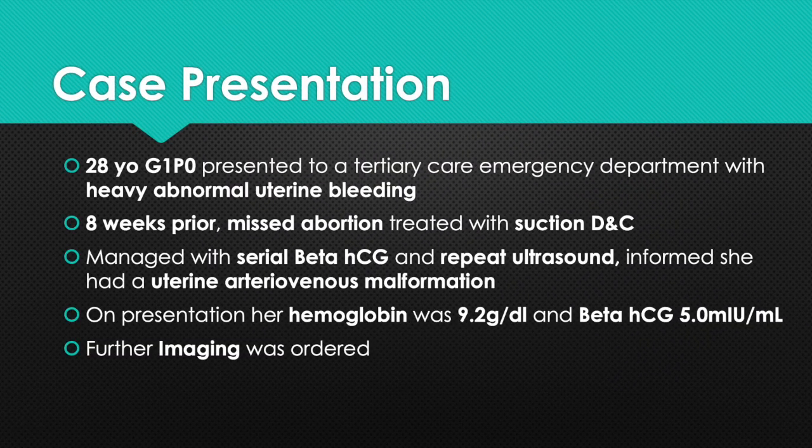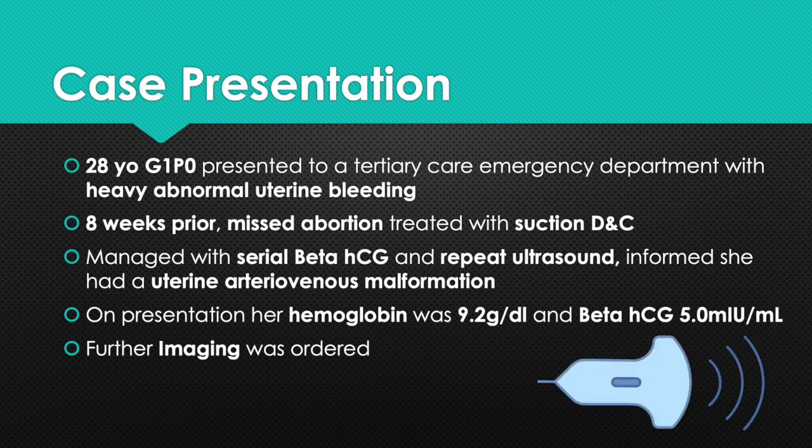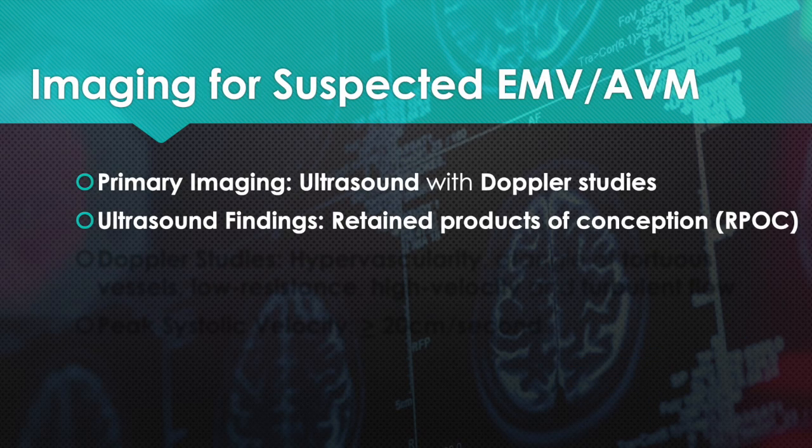A 28-year-old G1P0 presented to a tertiary care emergency department with heavy abnormal uterine bleeding. 8 weeks prior, she had a missed abortion treated with a suction D&C. She was managed with serial beta HCGs and on repeat ultrasound was informed she had a uterine arterial venous malformation. On presentation, her hemoglobin was 9.2 and her beta HCG was 5.0. Further imaging was ordered. The primary imaging for EMV-AVM is ultrasound with Doppler studies.